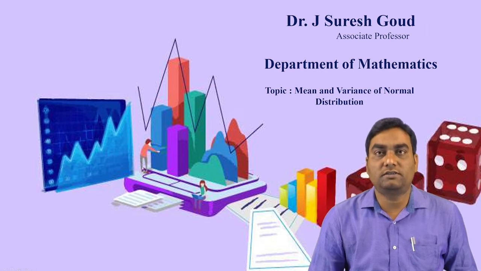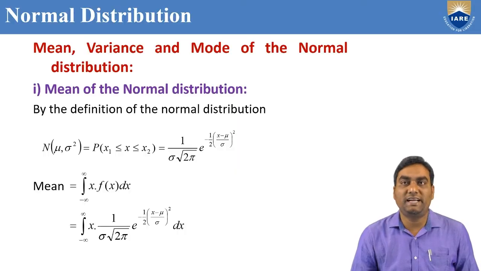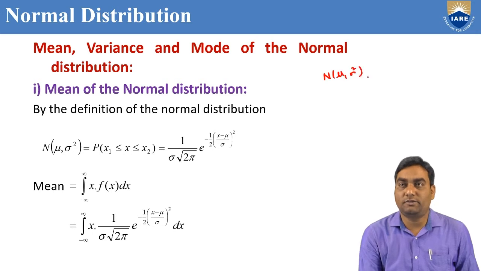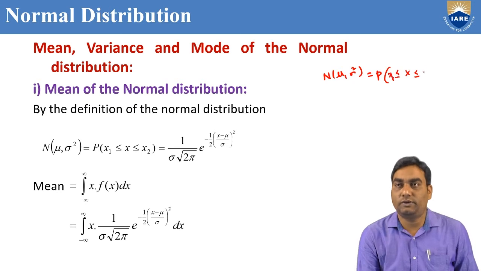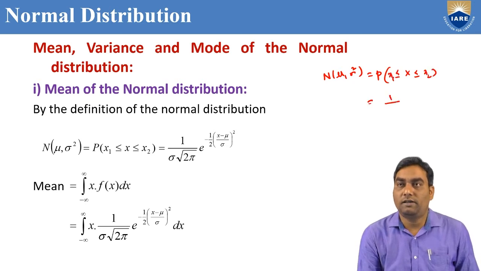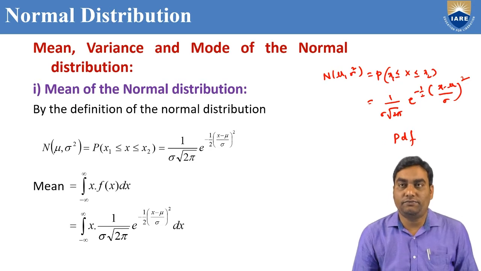Today, we are going to discuss the mean and variance of the normal distribution. Before that, first we have to know what the normal distribution is. The normal distribution is denoted by N(mu, sigma squared). To find the probability of x between x1 and x2, we use the formula 1 by sigma root 2 pi e power minus 1 by 2 into ((x minus mu) by sigma) whole squared. Here it is a PDF. The normal distribution is a PDF.